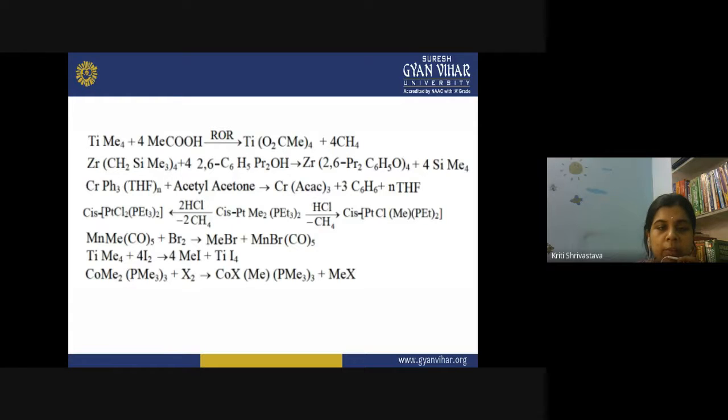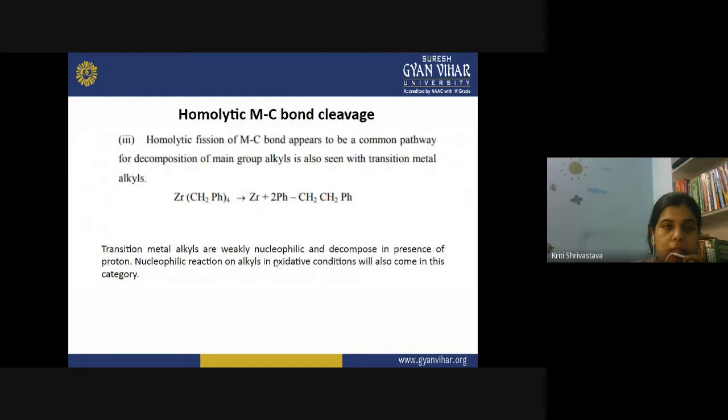Then only you will be able to remember them in future. So you should always have a copy with yourself and write whatever I am teaching you. So these are the examples we have seen of homolytic metal carbon bond cleavage.